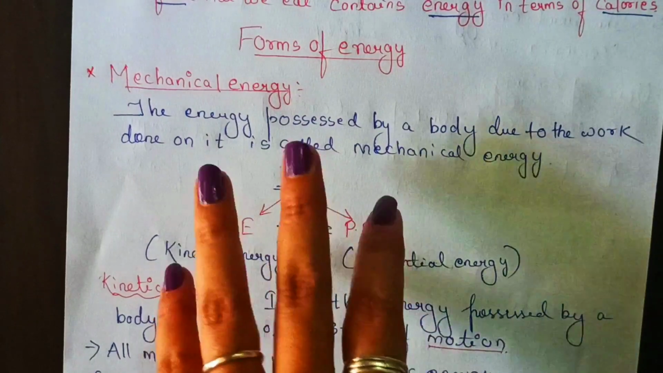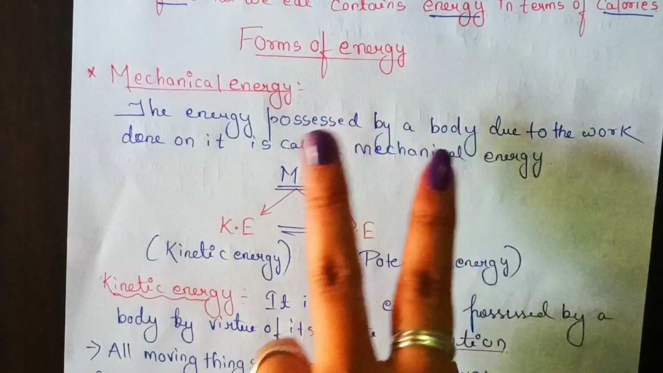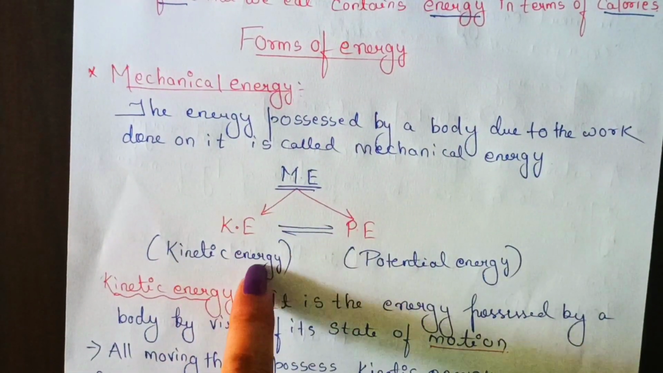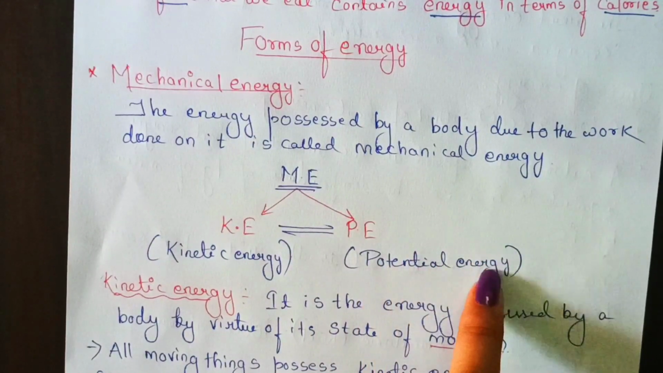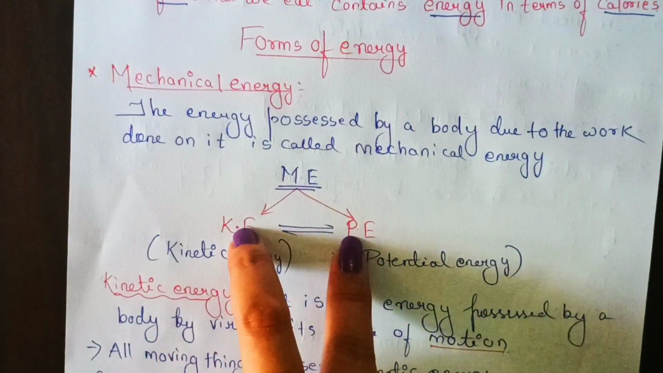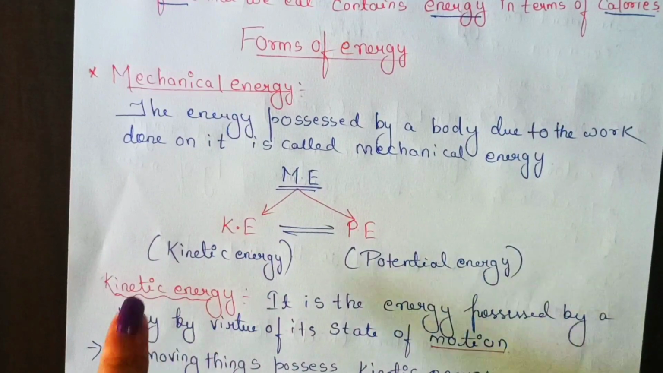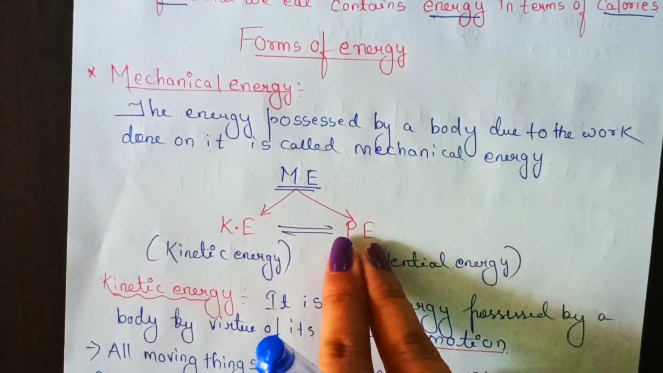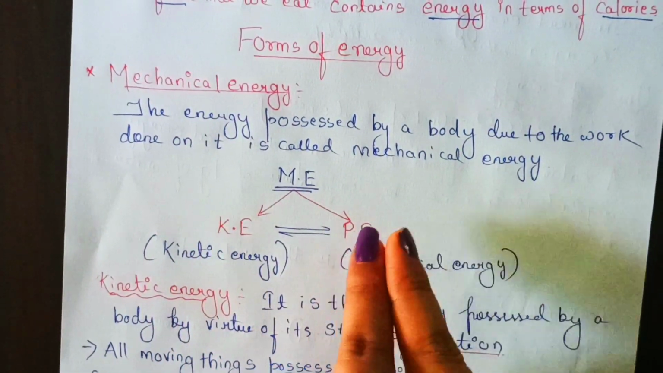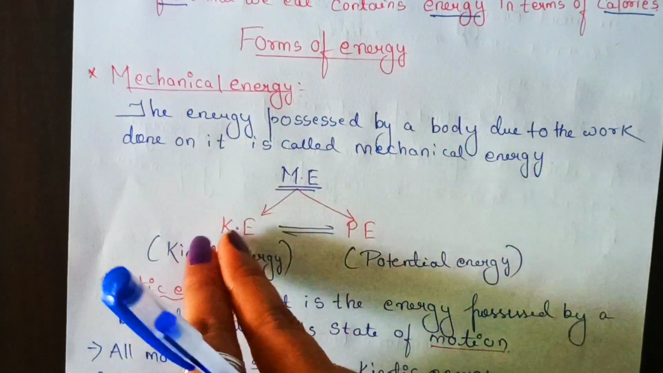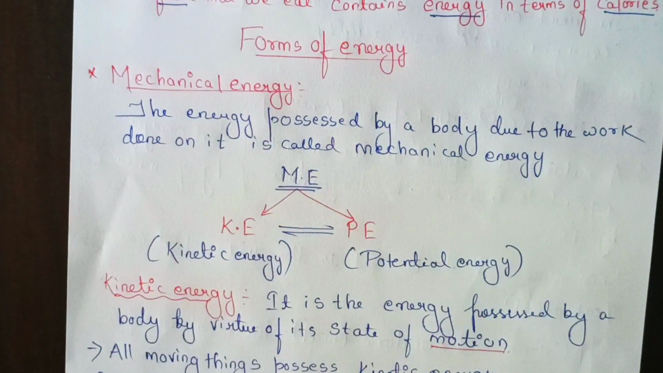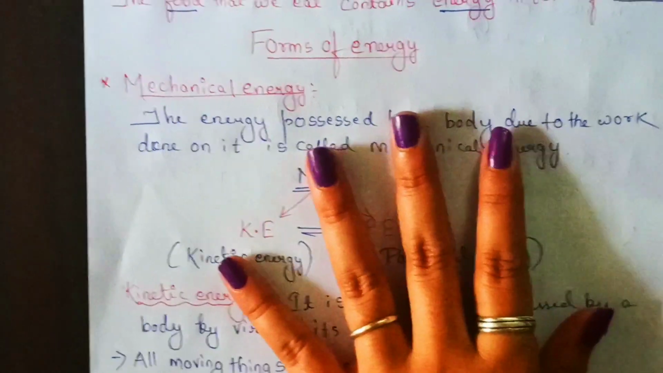Okay. Now, this mechanical energy is of two types. Very important. First one is kinetic energy. Second one is potential energy. These two forms of energy are interchangeable. That means kinetic energy can be converted into potential energy, and potential energy can be converted into kinetic energy. Now let's discuss them one by one. We will start with kinetic energy. So let's start.